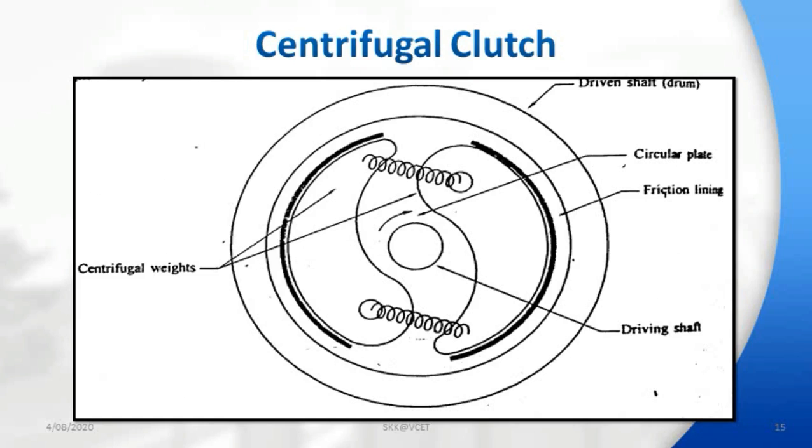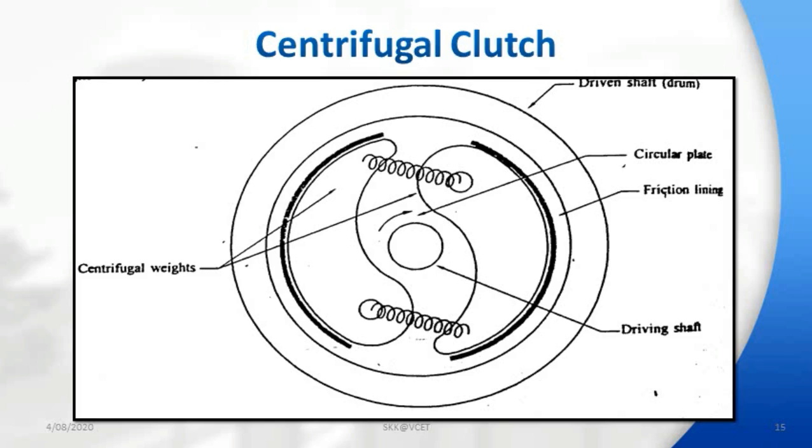Coming to the centrifugal clutch. The centrifugal clutch may be classified into two types, semi-centrifugal and fully centrifugal type. At normal speed of the vehicle, the spring used in the clutch transmits the torque and the centrifugal force assists the torque transmission at higher speed. Then the clutch is called semi-centrifugal type.